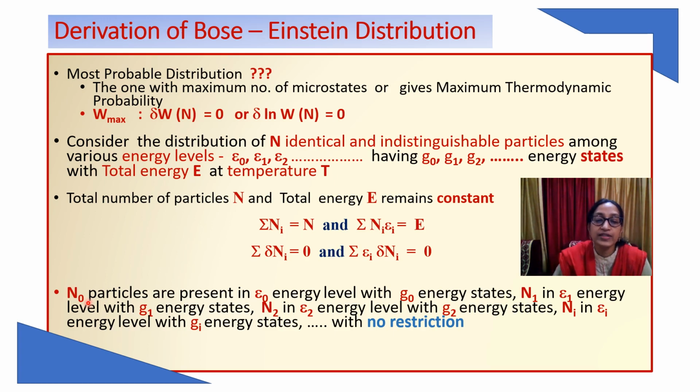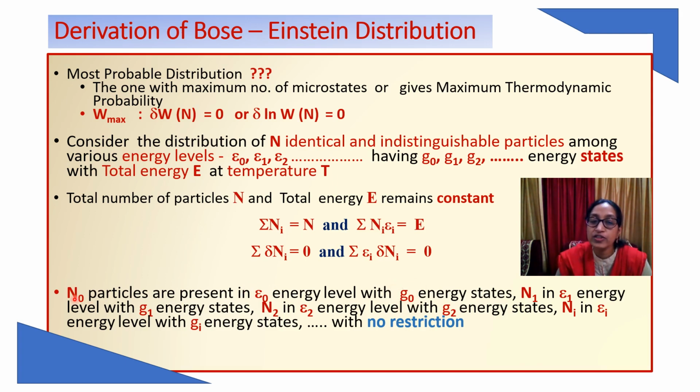Now let's see how it is distributed. N0 particles are present in the E0 level with g0 energy states. So the value of the energy is fixed, and the number of energy states available is also fixed.